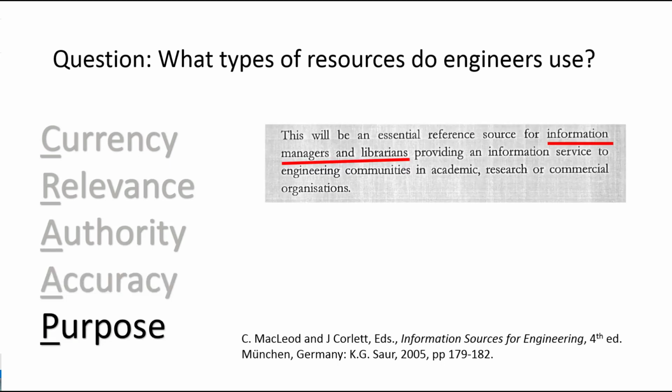The purpose of this book is as a reference source for information managers and librarians providing information service to engineering communities in the academic research or commercial organizations. The book is written using instructional, non-biased language and would be seen as a credible resource. After running this book through the CRAAP test, we can determine that it is a credible resource to answer our question on the types of resources engineers use.